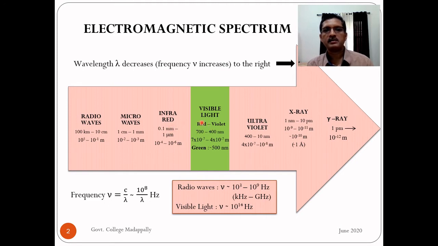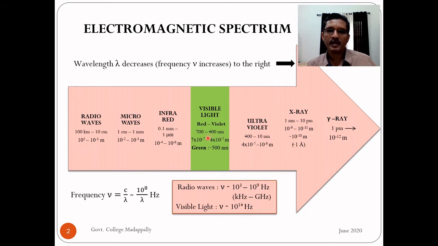Next lower wavelength is visible light, to which our eyes are sensitive, to which the eyes of all the living organisms on the earth are sensitive. In the visible region, the longest wavelength color is red, and the shortest wavelength color is violet. In between there are other colors. The range is 700 to 400 nanometer. Red has a wavelength of the order of 700 nanometer, violet of the order of 400 nanometer. Nanometer means 10 raised to minus 9 meter.